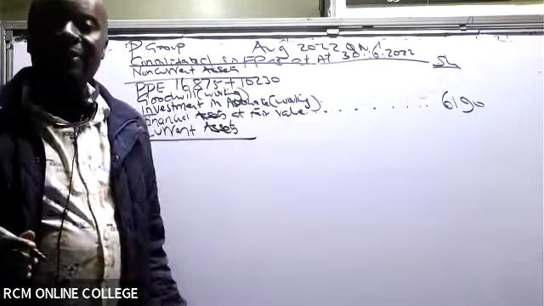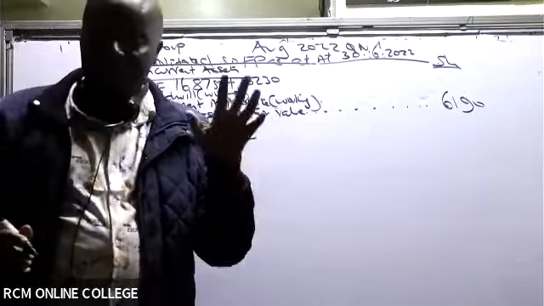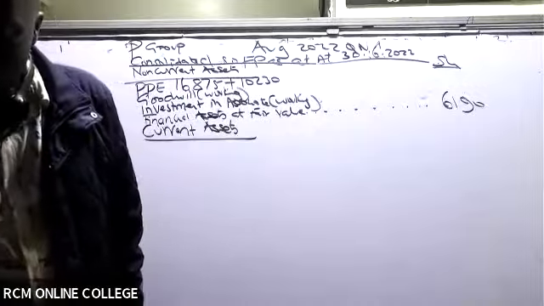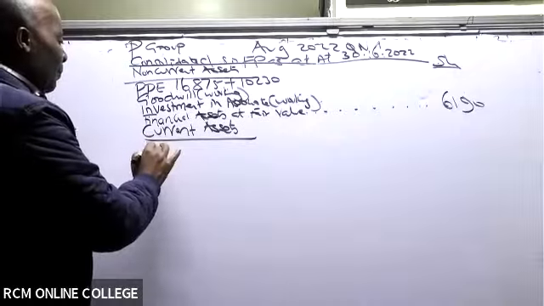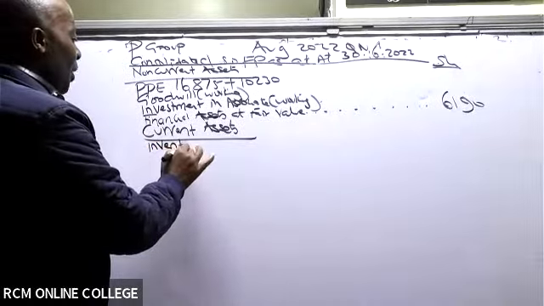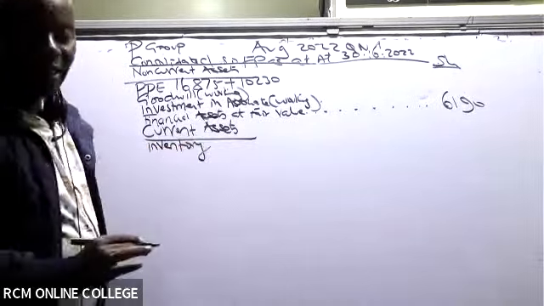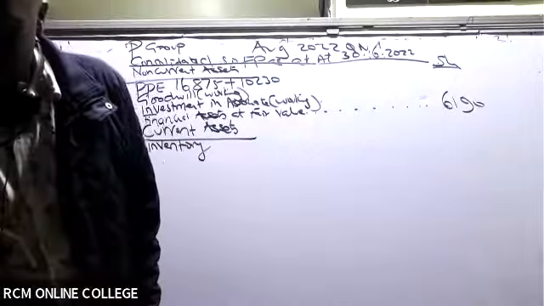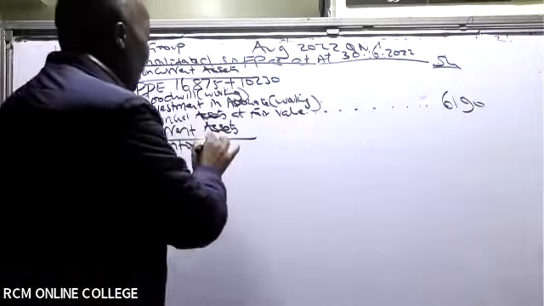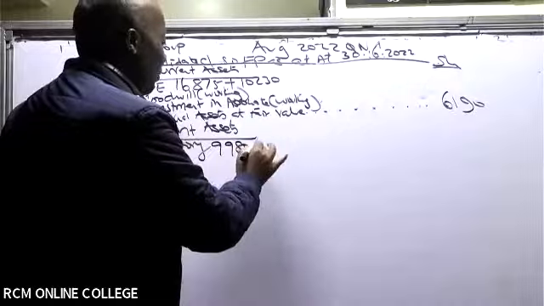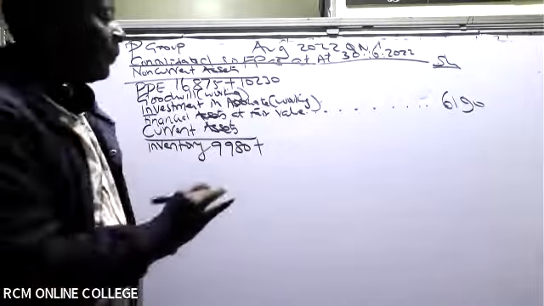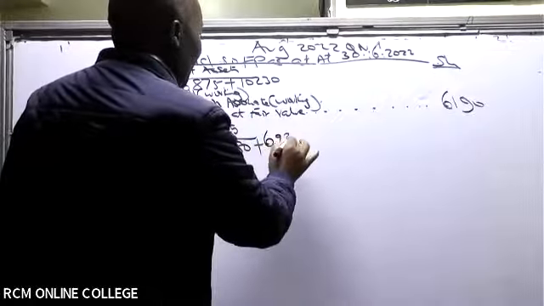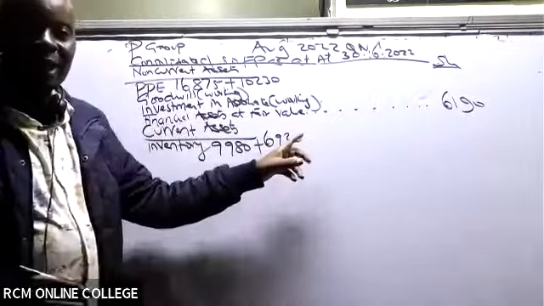So current assets, I'm adding parent and subsidiary. What do we have there? I have inventory. The inventory of the parent is 9980 plus the one of the subsidiary, 6930.